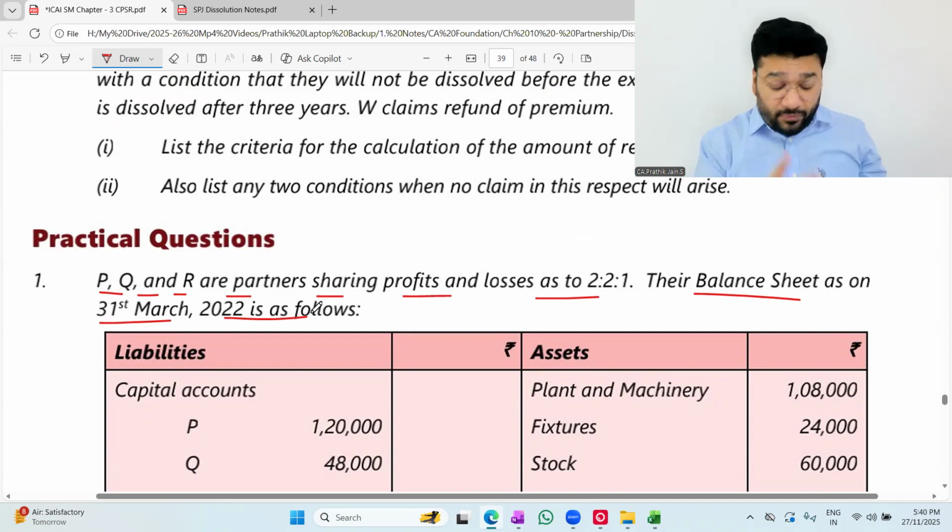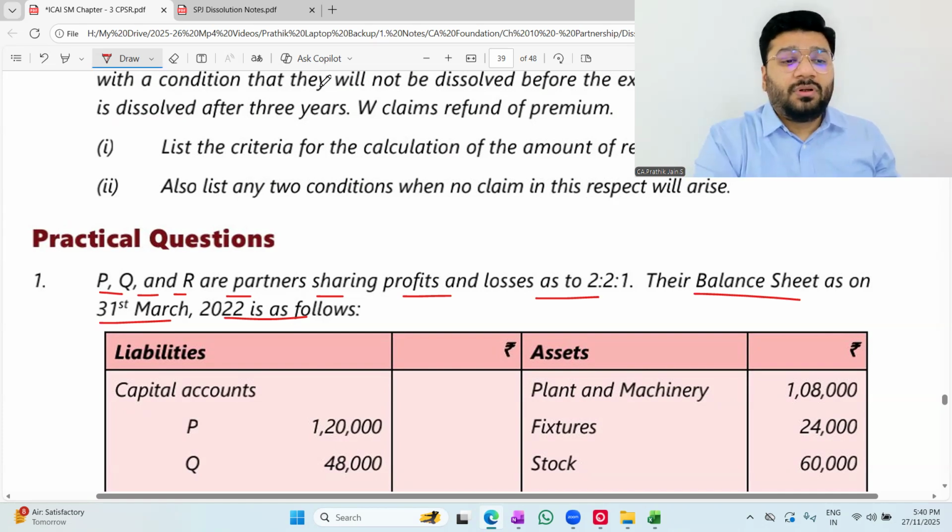Before I head forward, if you are not strong enough in the dissolution topic, especially how to prepare realization account, you will have a big time struggle in intermediate. Which subject? Advanced accounting. Which chapter? Accounting Standard 4, which talks about amalgamation. In amalgamation, there will be one particular segment where we have to prepare the realization account. Ditto, same presentation. 90% same transactions. Got it, not got it?